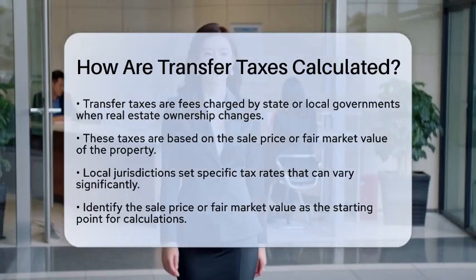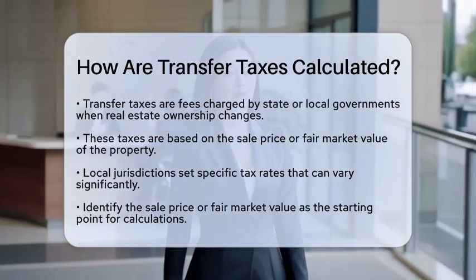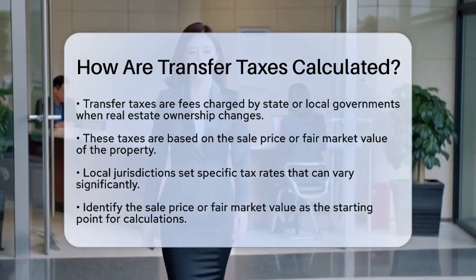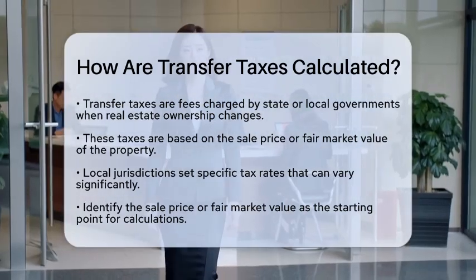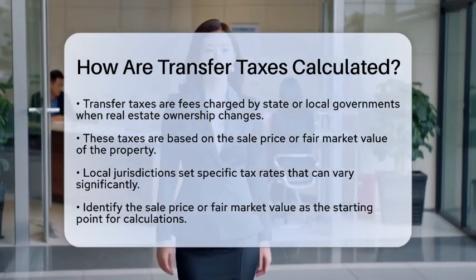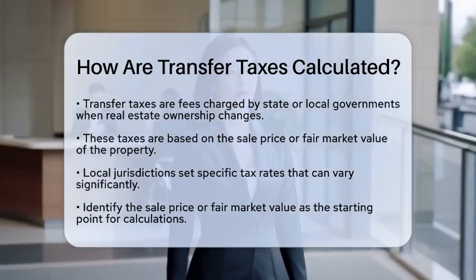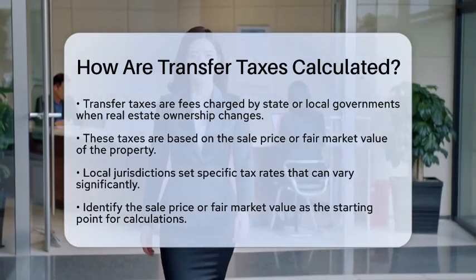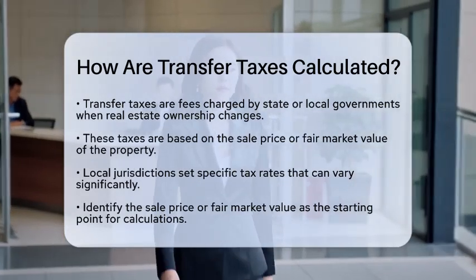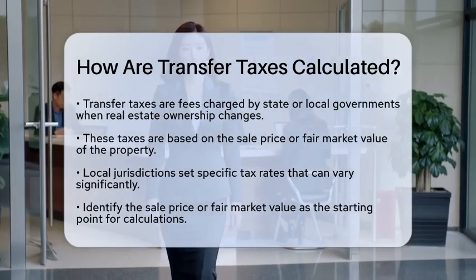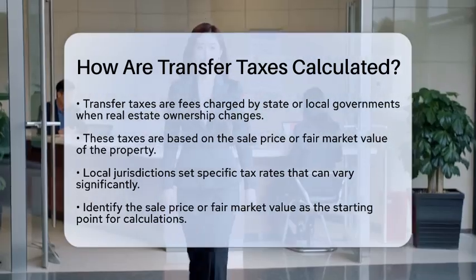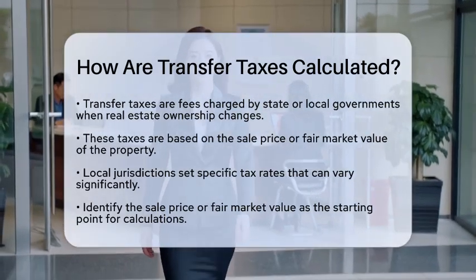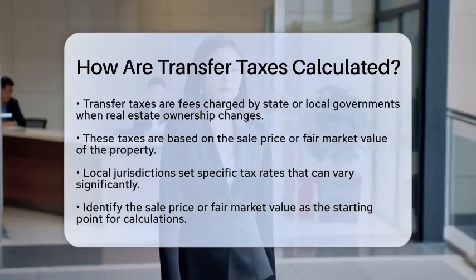The calculation of these taxes typically depends on the sale price or fair market value of the property and the specific tax rate set by the local jurisdiction. To start, you need to identify the sale price or fair market value of the property. This figure serves as the basis for the tax calculation. Next, you will determine the applicable transfer tax rates. These rates can vary widely depending on your state, county, or city.